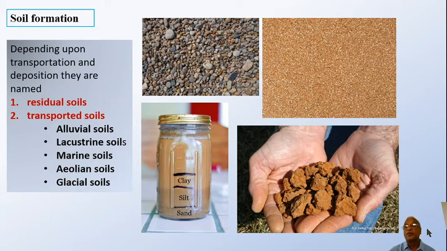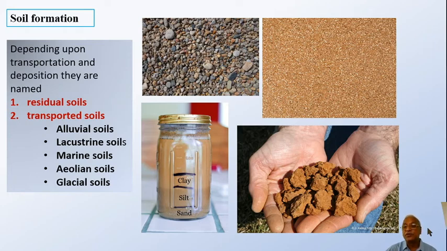Now, if weathered material or the soil formed remains at the place where it is formed, then it is called residual soil. If the soil formed is transported elsewhere due to some agencies like wind, water, ice, etc., then it is called transported soil.